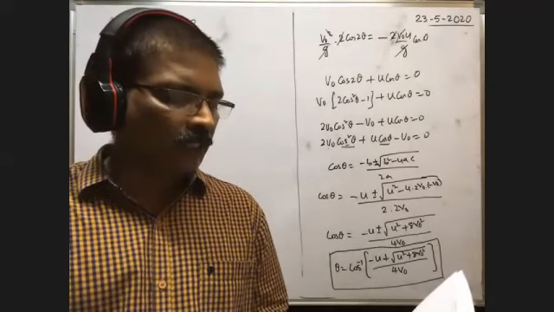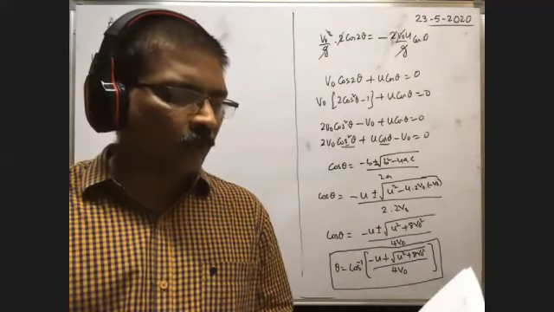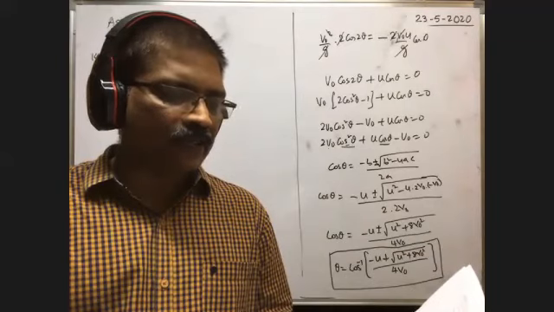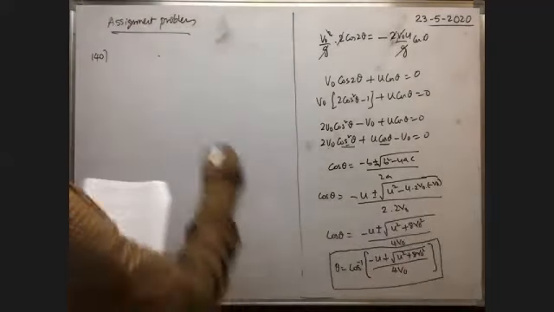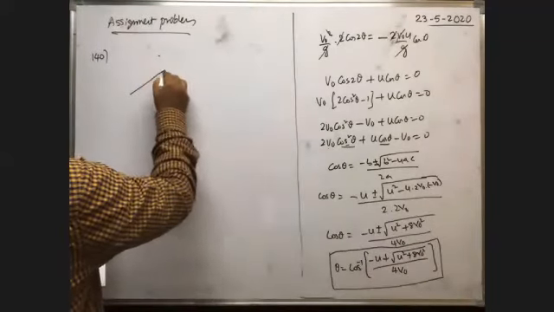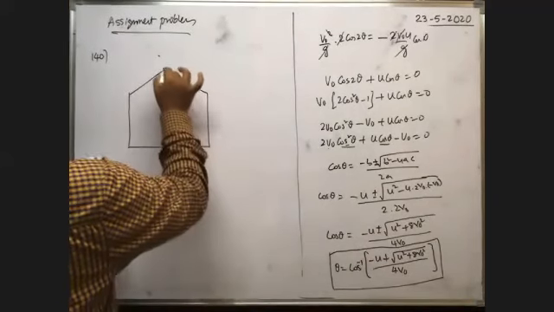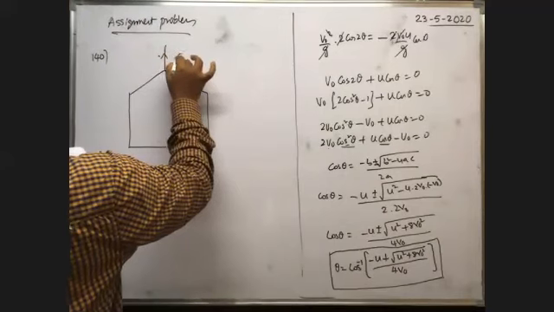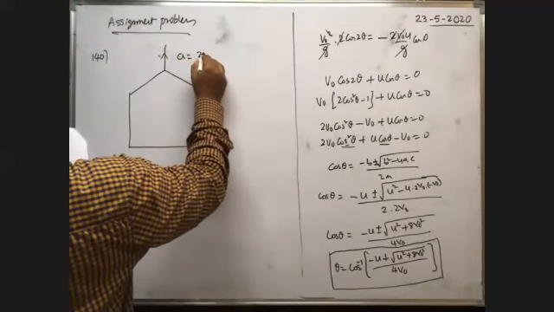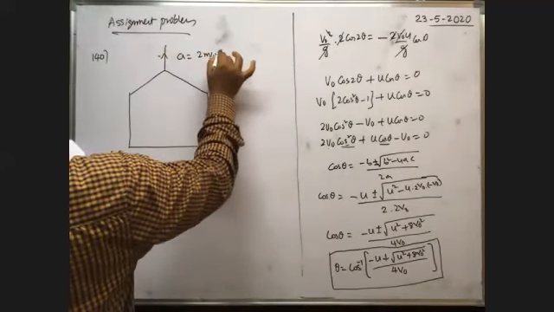Okay, 140. An elevator is going up vertically with a constant acceleration of 2 meter per second square. Suppose this is an elevator that is moving upwards with an acceleration 2 meter per second square upwards.